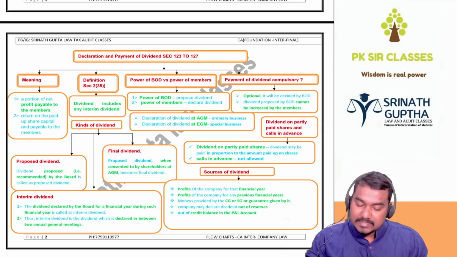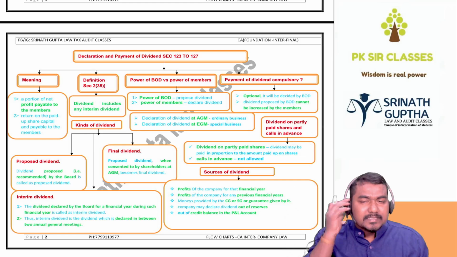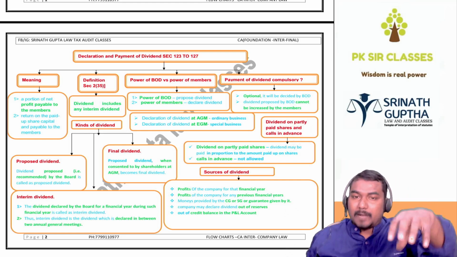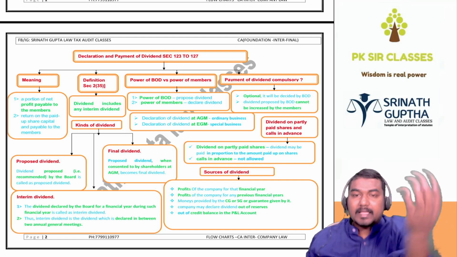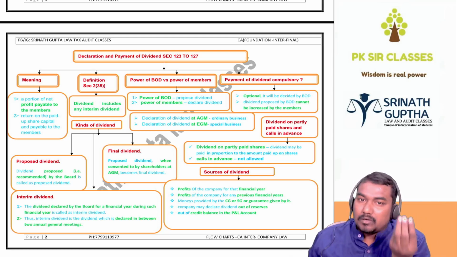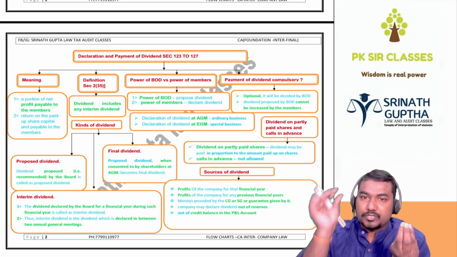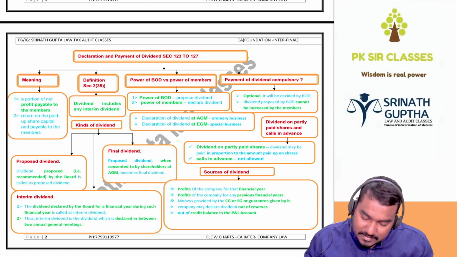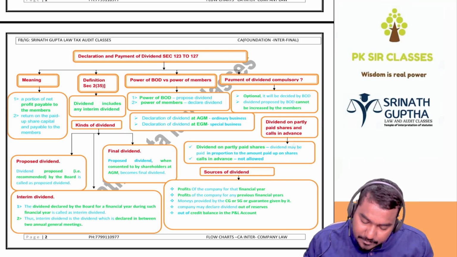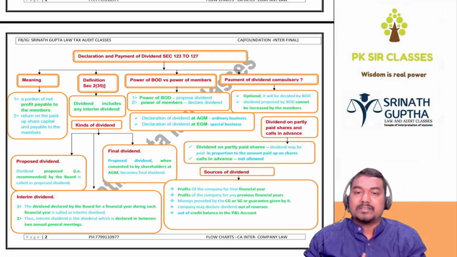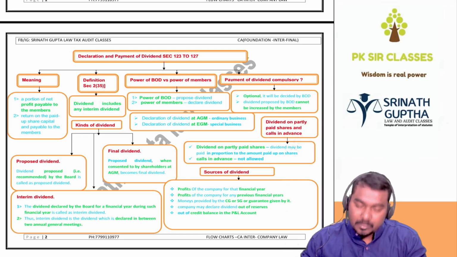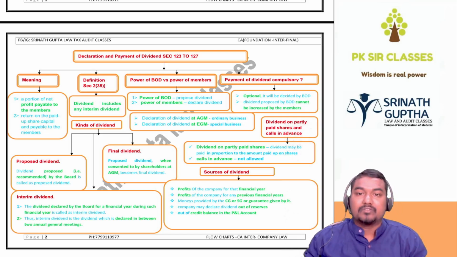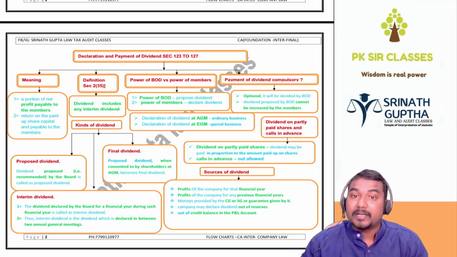First of all, what is the meaning of dividend? We are investing in the company. The company will do business with our money and make net profits. Out of the net profits, some portion is given to shareholders. That is called the dividend of the company. So what is dividend? A portion of the net profits payable to members of the company. It is a return on the paid up share capital.